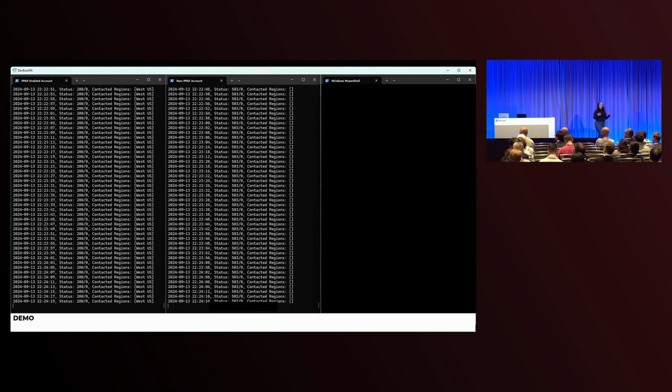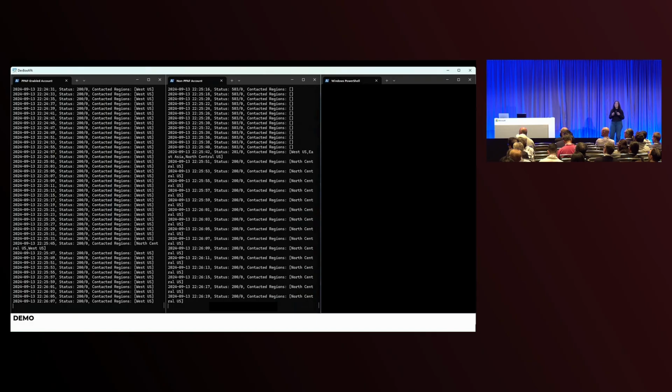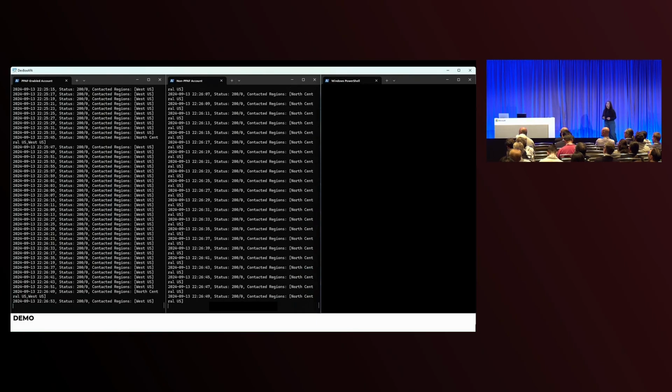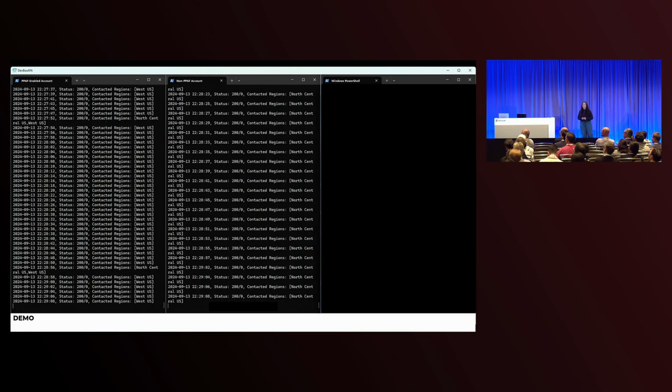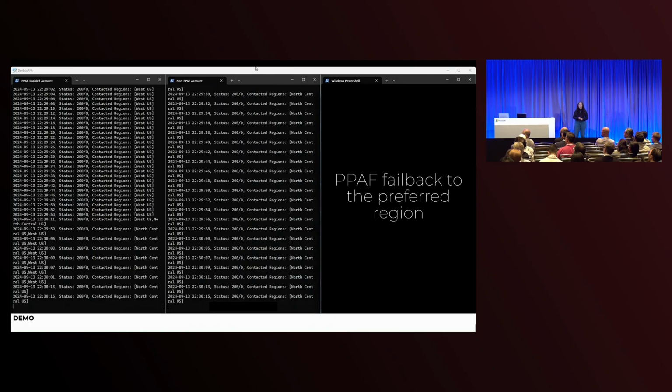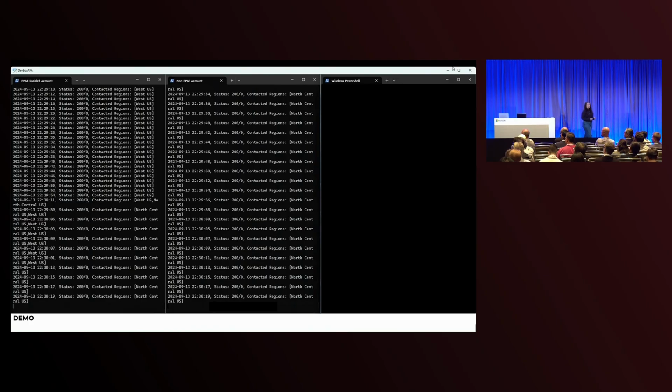With per partition automatic failover, the routing to healthy partitions is what gives us this high availability in an active-active setup. As my partition in North Central US comes back online, you can see the non-PPAF account start succeeding again. And shortly, our PPAF account is able to automatically fail back to North Central US. This means that you don't need to manage your failover or failback, and it's all automatically handled for you at the partition level.